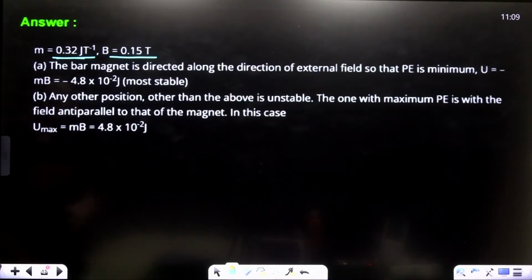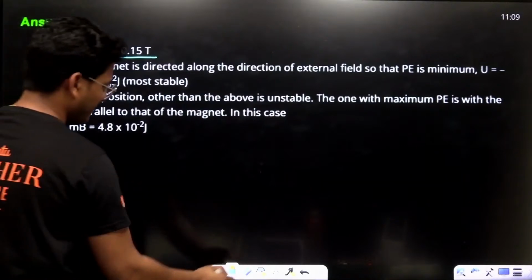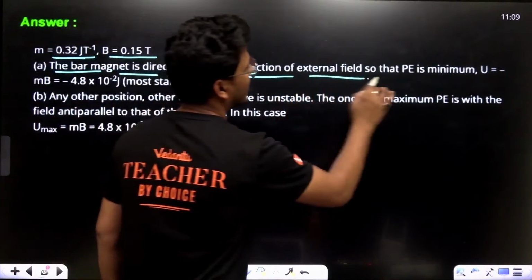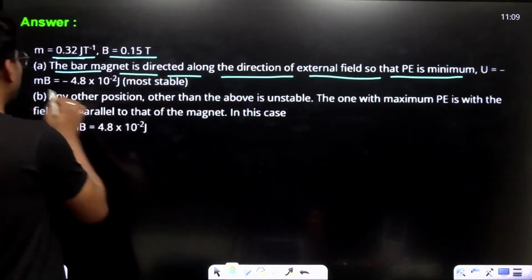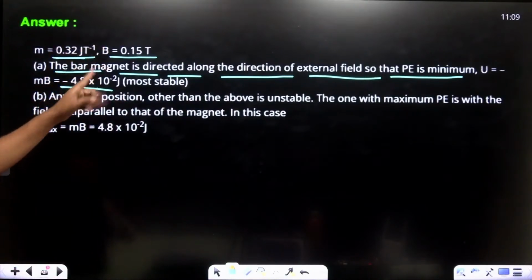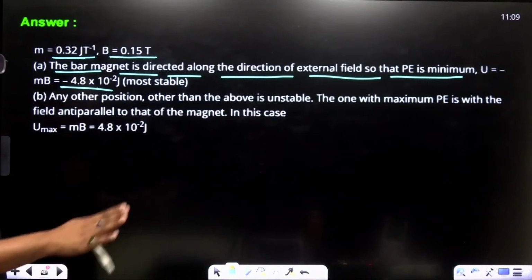The bar magnet is directed along the direction of the external field. So potential energy is minimum. U equals minus MB, that is minus 4.8 into 10 to the power minus 2. This is the most stable condition.